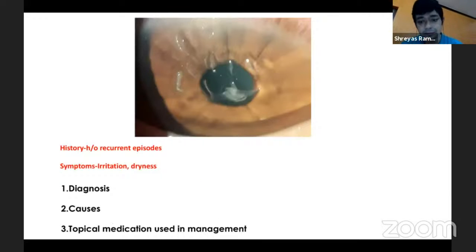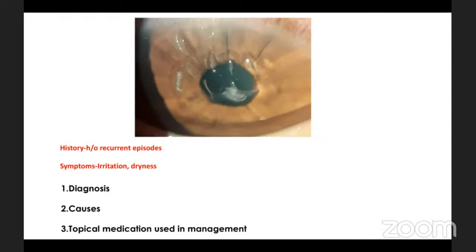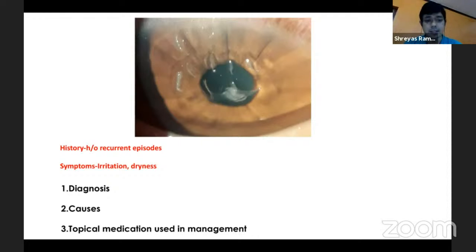What is this? I'm just rushing through because we have only 5 minutes, so I'll just quickly run through. Filamentary keratitis. Yes, this is typically filamentary keratitis, and this can be a great cause for irritation and dryness. It can cause a lot of inflammation on the surface. Patient can be very, very uncomfortable.